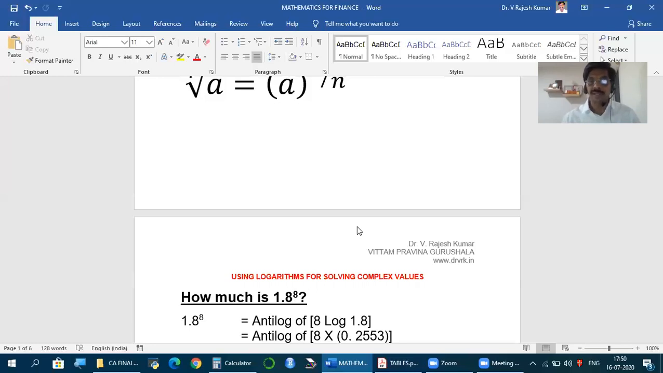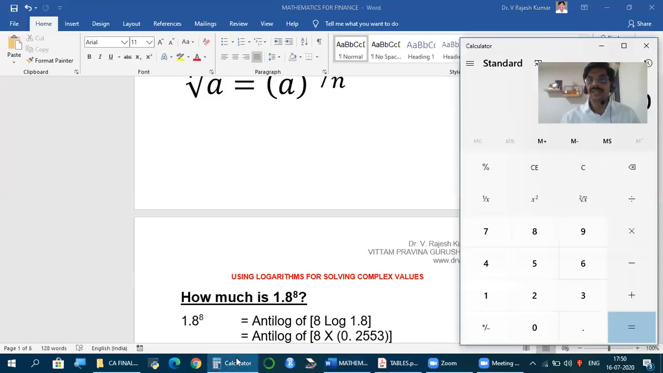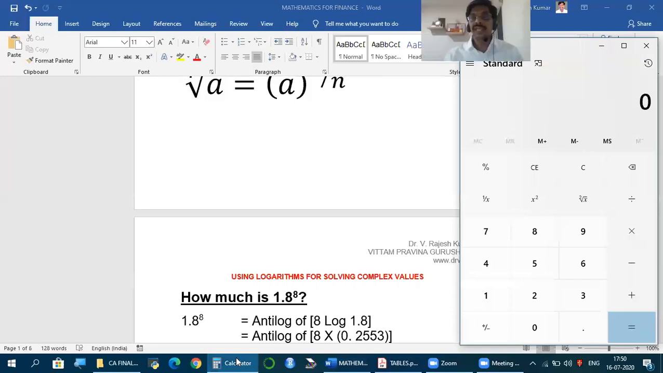There's a second aspect in this video, and that we learn using what is called logarithms and anti-logarithms. What is it? How to use it? Let us see. Now, please see this question here. How much is 1.8 to the power of 8? If I have a standard calculator like this, I can calculate easily.